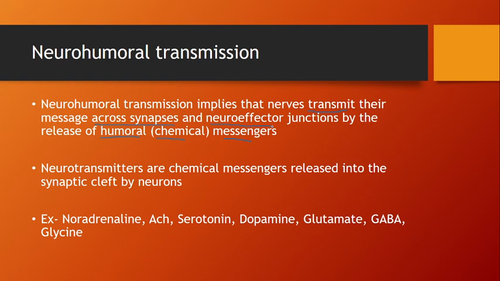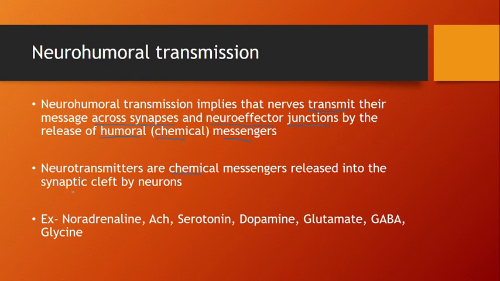Now what do you mean by neuroeffector junction? For example, in the skeletal muscles, the neurotransmitter acetylcholine is released at the neuroeffector junction and causes muscle contraction. Neurotransmitters are chemical messengers released into the synaptic cleft by the neuron.